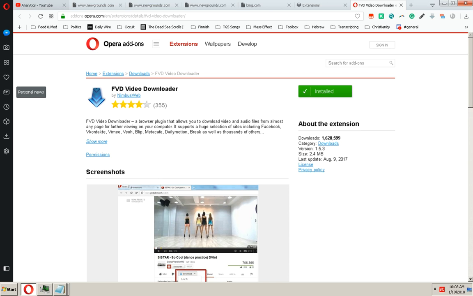Flash Video Downloader. You can find it at addons.opera.com/en/extensions/details/ffd-video-downloader. I personally use it with Opera, but it should work with all major browsers. Just install it, allow the extension to show in your toolbar, and go to the video you want to download.